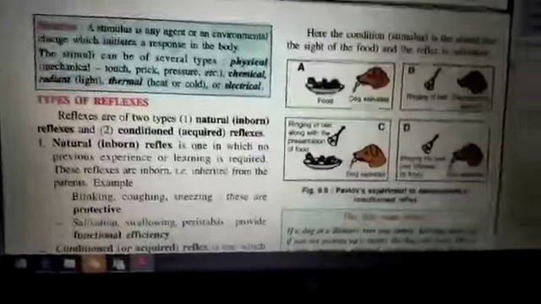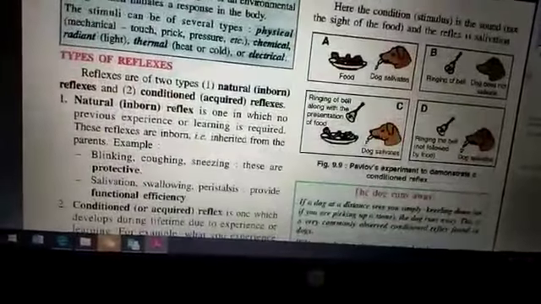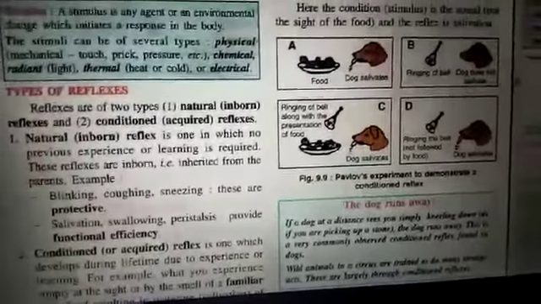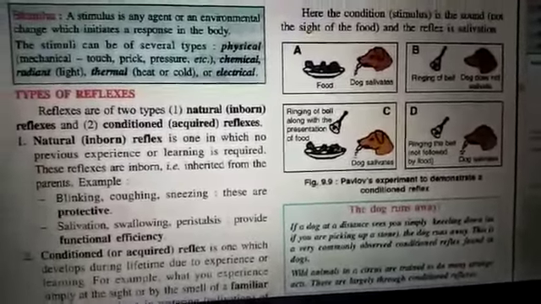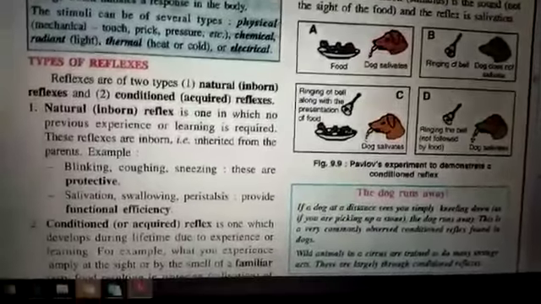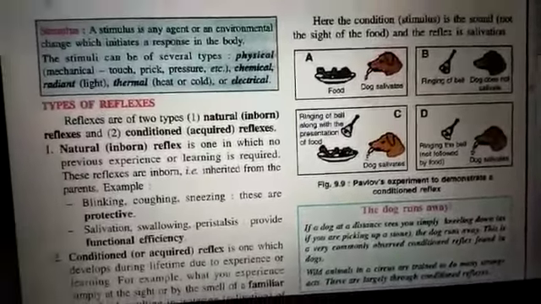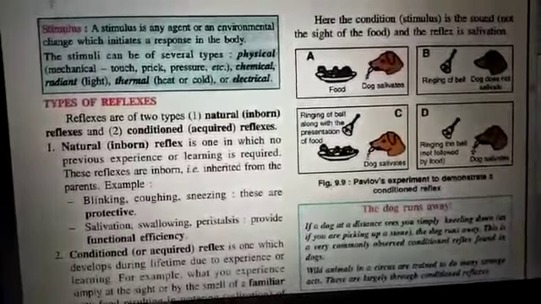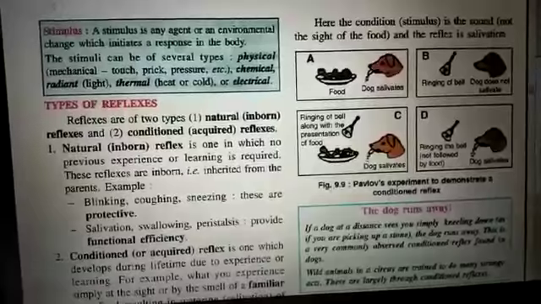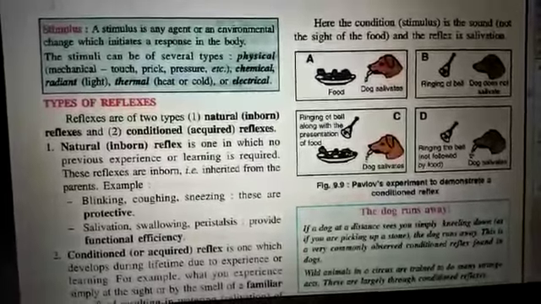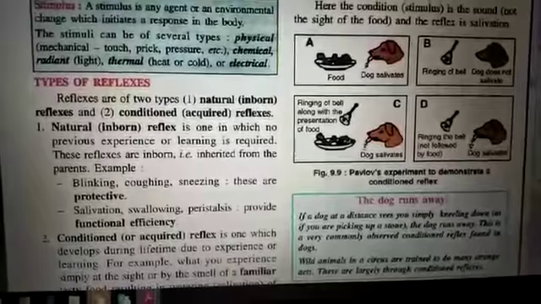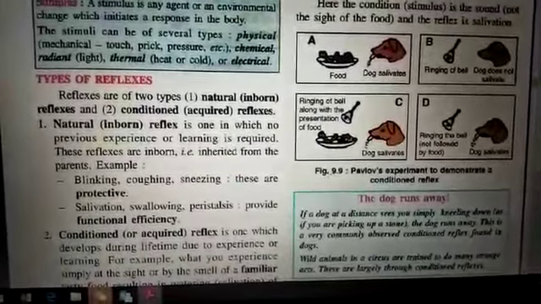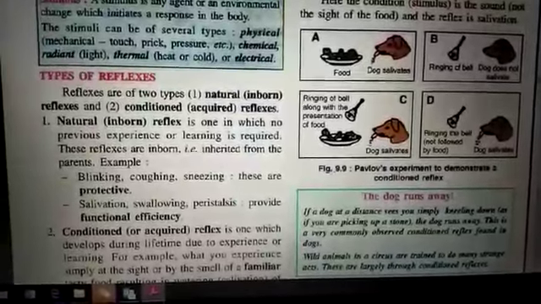Based on that, the types of reflexes are further given, and they are of two types. Earlier we saw the types of reflex actions. Over here we are going to study the types of reflexes, that is, natural and conditioned. Natural reflexes are inborn, present inside the body. Conditioned reflexes are acquired during the lifetime. Natural or inborn reflexes are the ones in which no previous experience or learning is required. They are inherited from the parents.